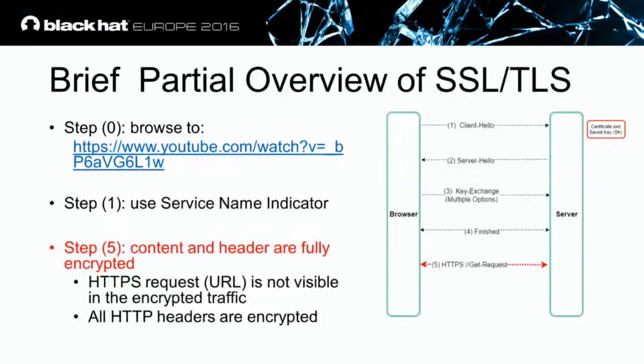Now, before we begin with the rest of the details, I want to talk about a common mistake. A lot of people ask me, Ran, what is the problem? You see, you have here, I have a better pointer. You have here the HTTPS, and then you have the URL. In the end of the URL, you have the video ID tag. You can use the HTTP headers that are visible in the network, extract it using deep packet inspection, and you're done. The only problem, this is a common mistake, it's not true.